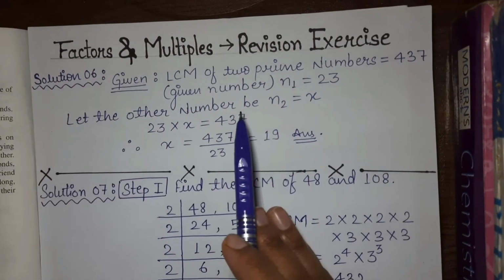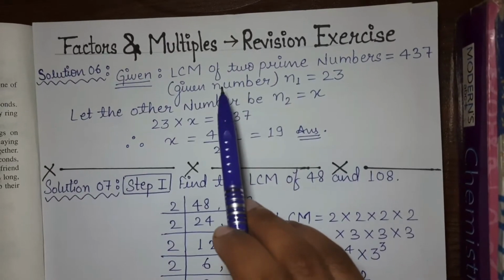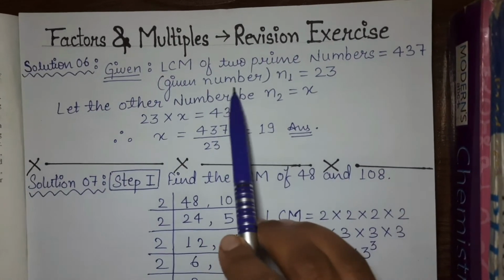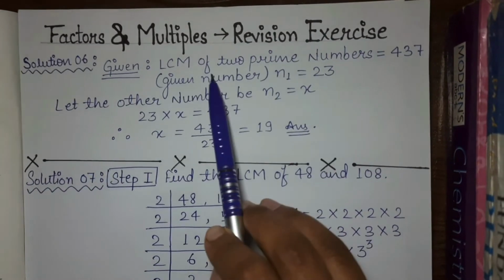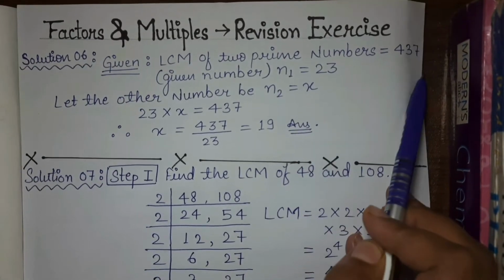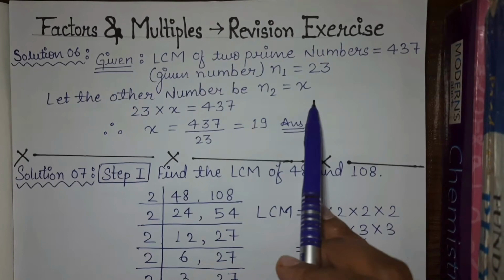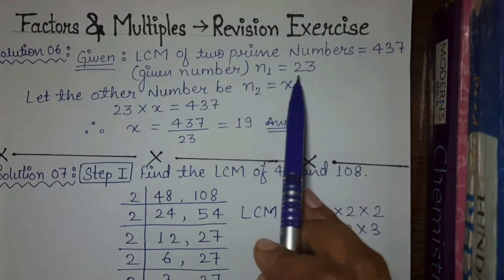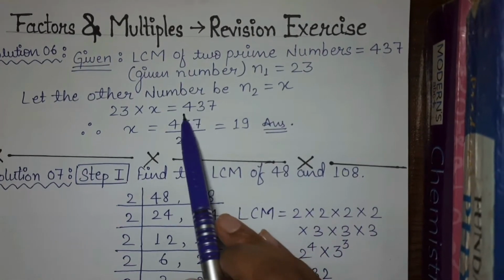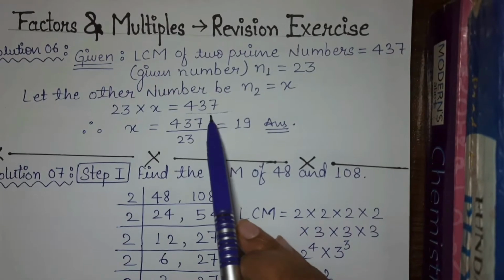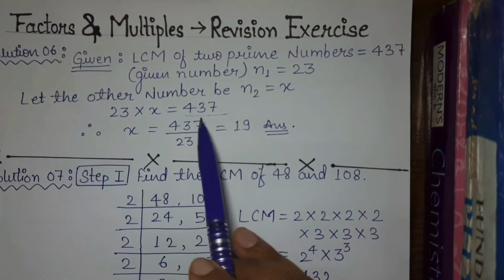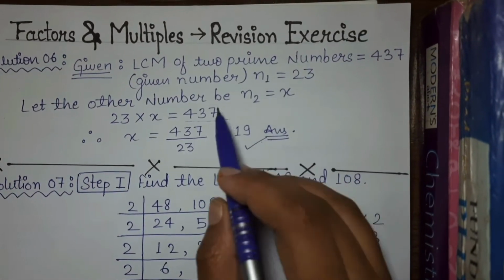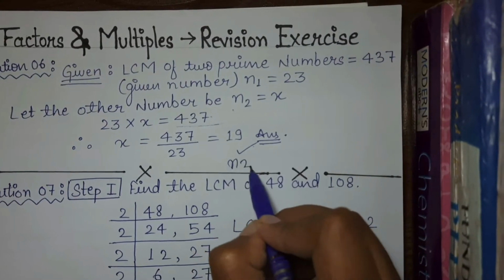The question is to find x, the other number. The one number given to us is 23, and the LCM of the two prime numbers is also given, which is 437. Let the other number be x. When we multiply 23 into x, that means n1 into n2, it is equal to the LCM. So we divide 437 by 23 and we get our answer 19, which is the other number, that means n2.